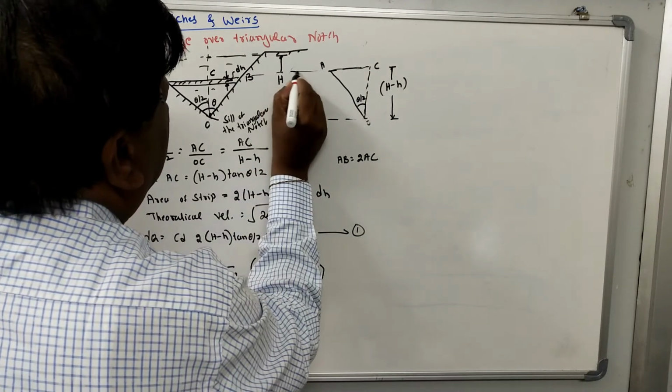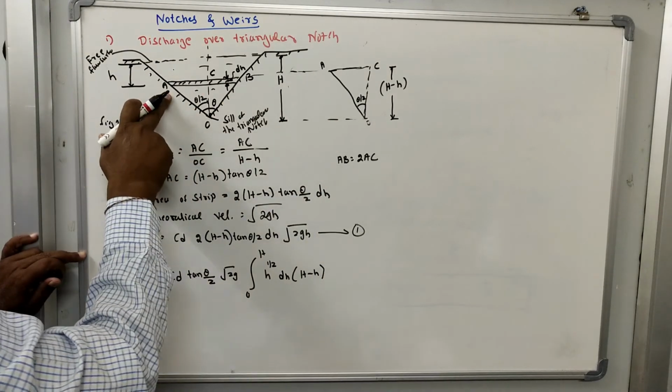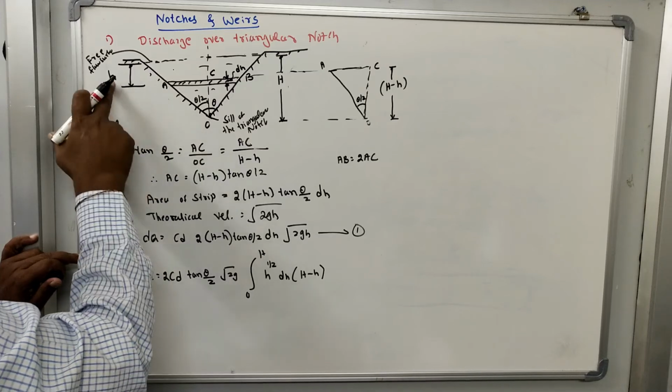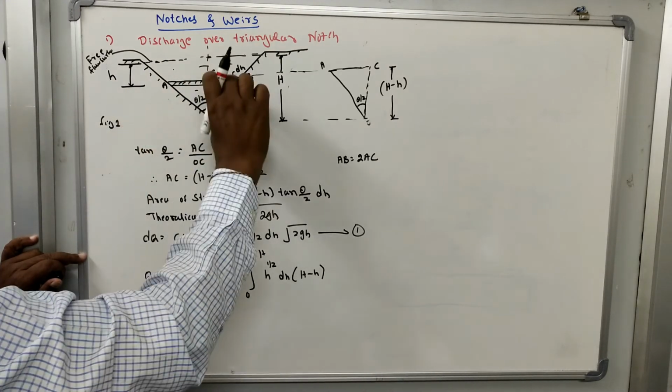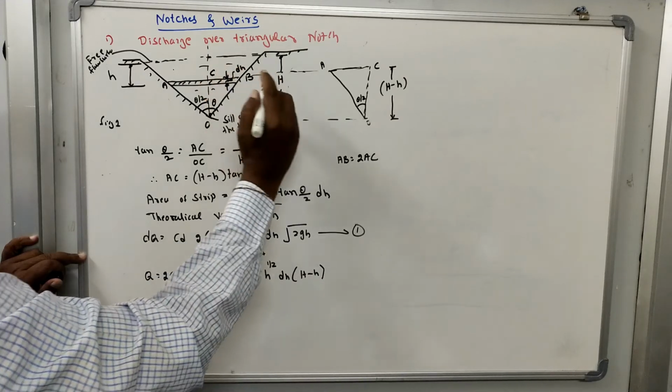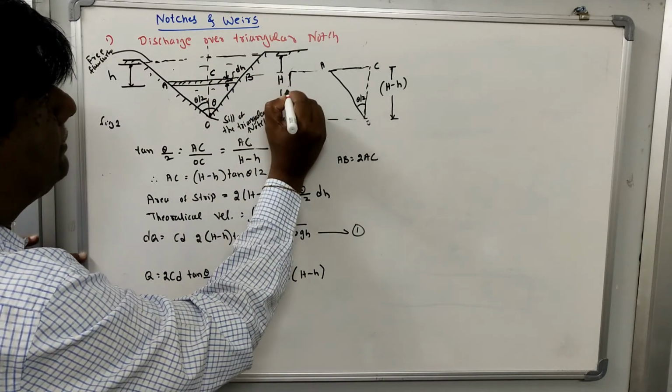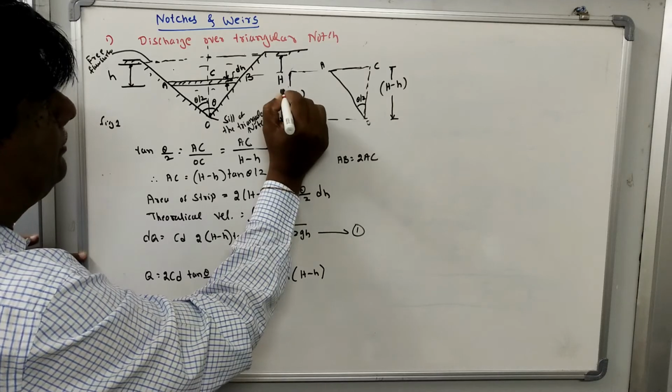This strip is below the free surface by h, or above the sill by this distance, that is H minus h. So this height is H minus h.